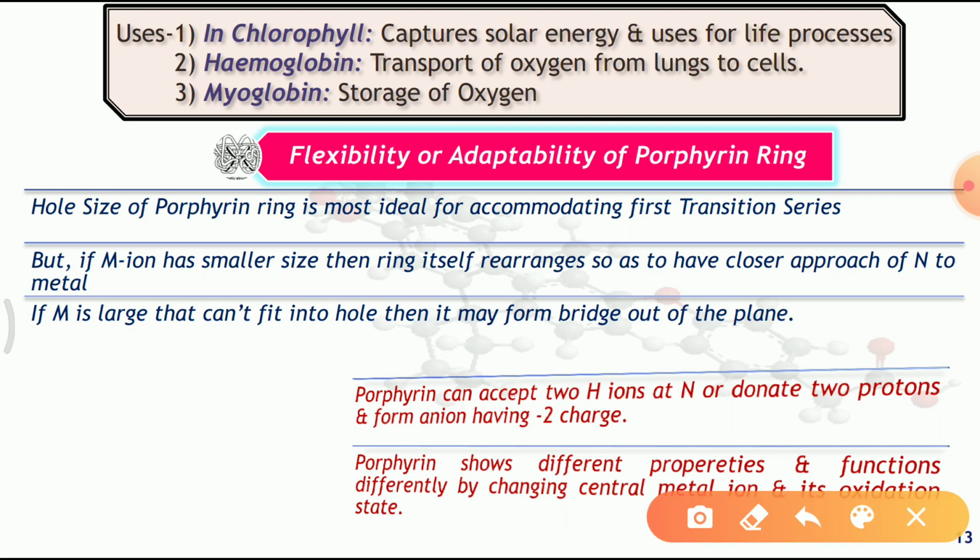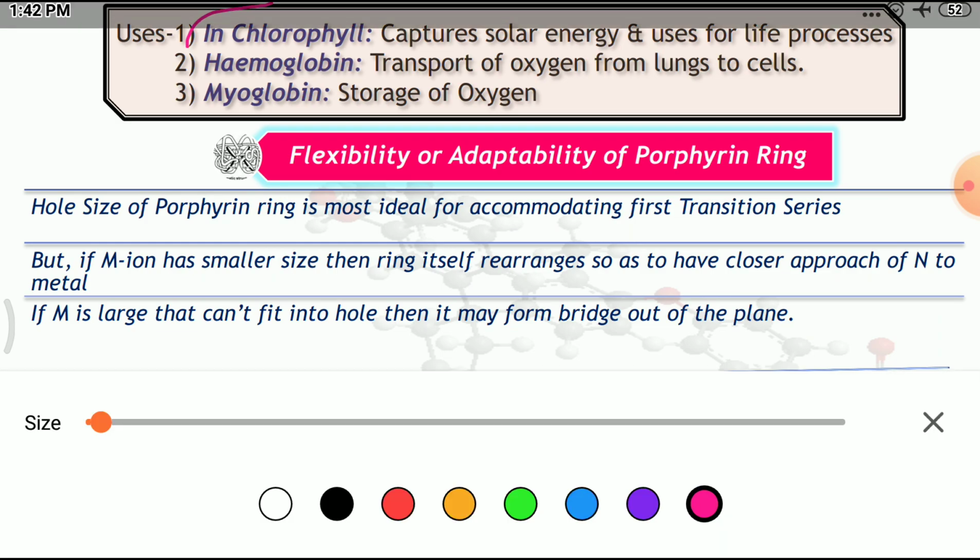The very first example of a metalloporphyrin is chlorophyll. We know that chlorophyll is an important component present in plants, and it is a metalloporphyrin formed with magnesium. That is, magnesium is the central atom in the metalloporphyrin of chlorophyll. The porphyrin ligand makes a complex with magnesium, and then it forms chlorophyll. Chlorophyll is an important component in the plant which captures solar energy, which is utilized in the formation of food as well as the energy required by the plant.